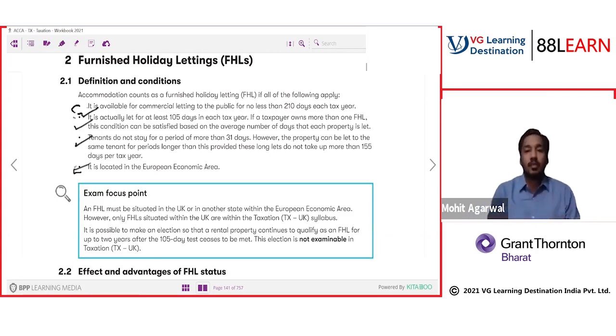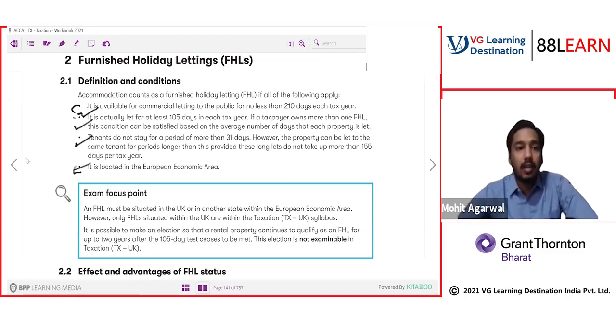It should not be closed due to any reason. It should be available to let for at least 210 days, and the property should actually be let for 105 days in a tax year. And no one occupier should stay for more than 31 days. That's why I told you. However, they have given a little bit of relaxation: if someone occupies for a longer period, the maximum cannot exceed 155 days per tax year.